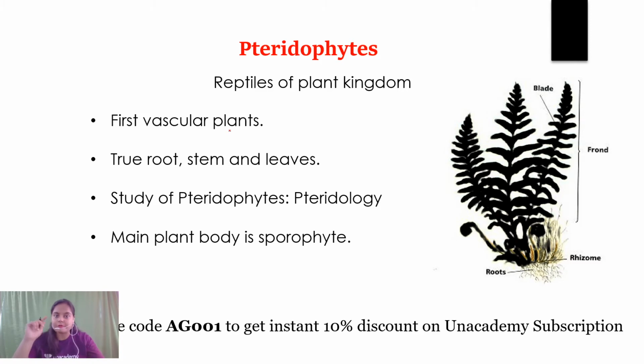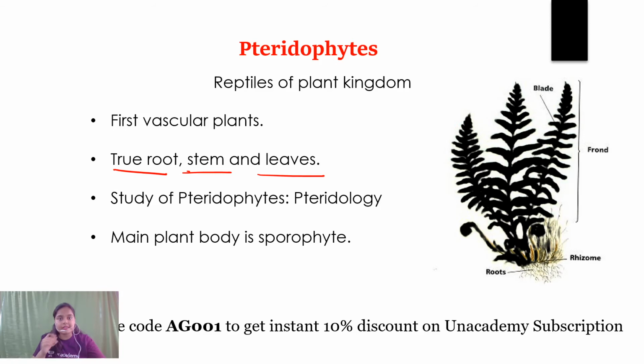Okay, students? Now, what are the characteristics of pteridophytes? See, students, complete differentiation of the plant body has taken place in pteridophytes. That means we now have true roots, stems, and leaves. Because we have seen in the bryophytes the differentiation process had started. We saw root-like, stem-like, and leaf-like structures, but here true roots, stems, and leaves are present.